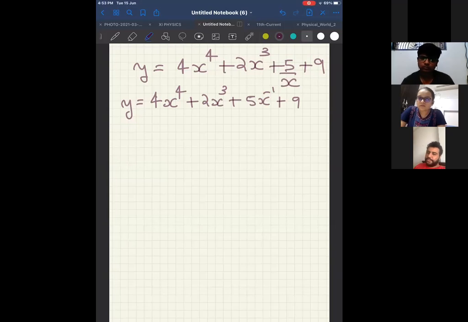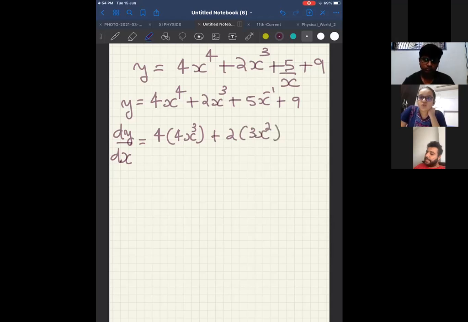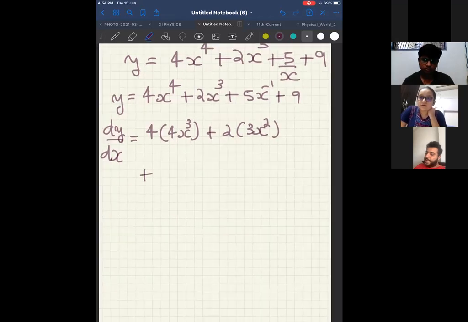Now start differentiating. Therefore, if I do dy by dx, can I say 4 is a constant as it is? And differentiation of x^4 will be 4x^3. I'm writing it directly, I hope you understand. Plus 2 as it is. Differentiation of x^3 will be 3x^2, plus 5 as it is.